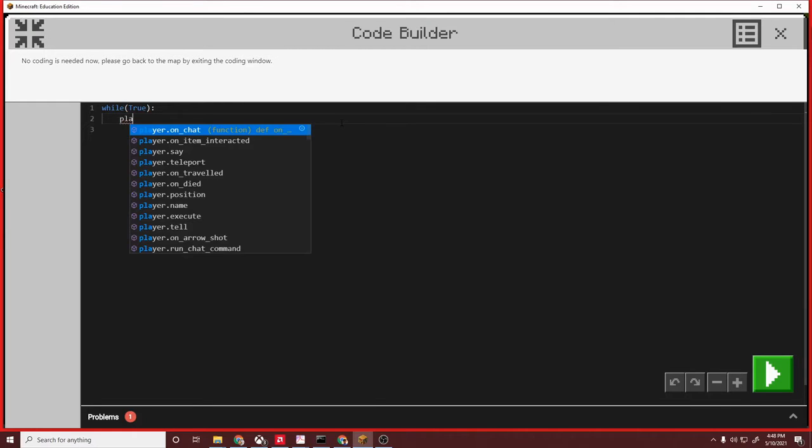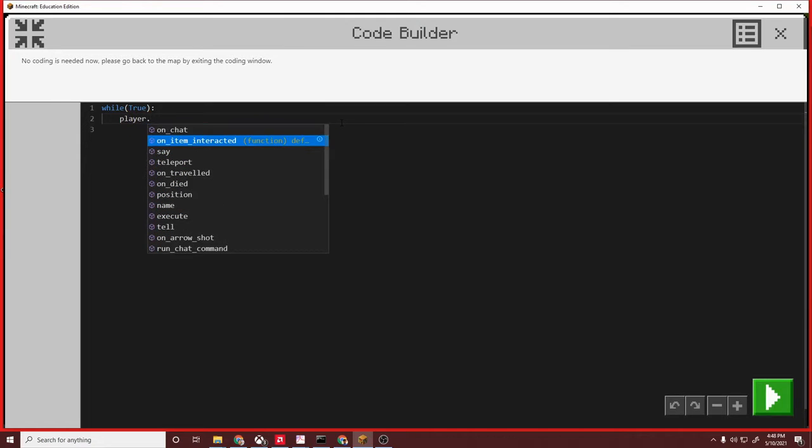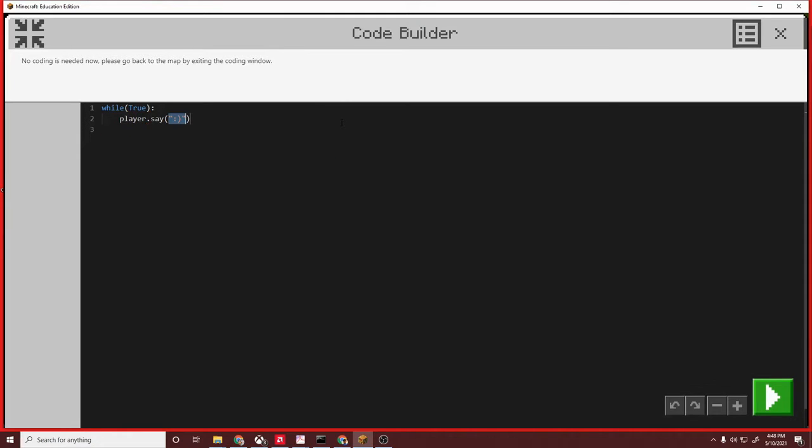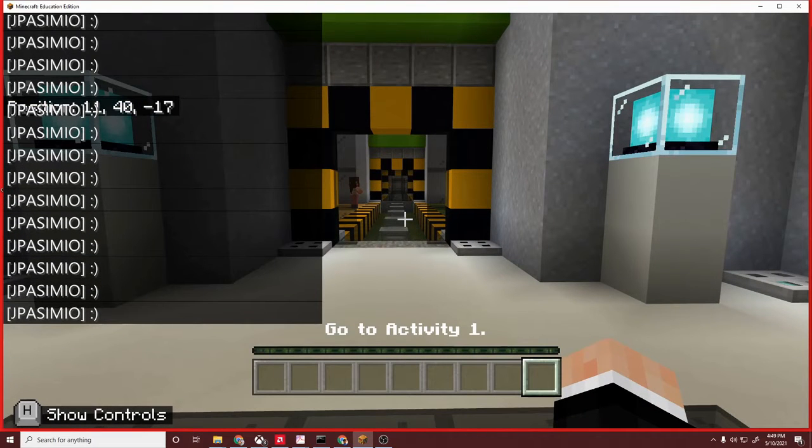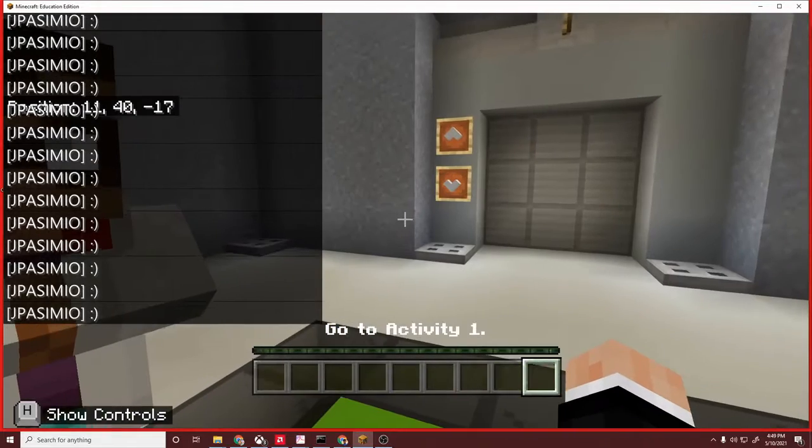Now true is just true, and then I put player.say smiley face. Okay. Now while this is true, it's going to say smiley face. Unlike the for loop that we did before, the smiley face is going to keep going until this is not true. And since we just put true right here, that's going to go on forever. So if I push play, there it goes on forever.